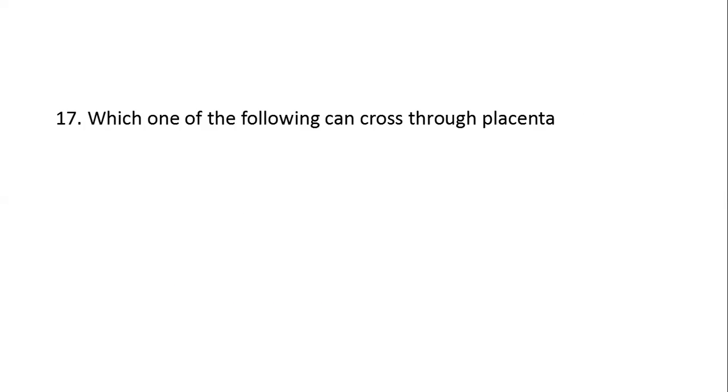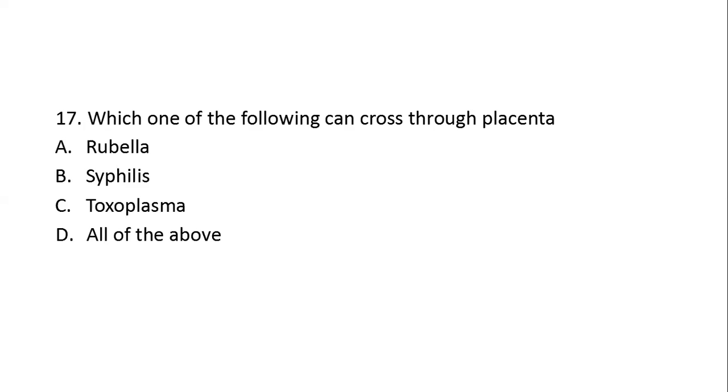Next question. Which one of the following can cross through the placenta? Option A, rubella. Option B, syphilis. Option C, toxoplasma. Option D, all of the above. Here, the right answer is option D, all of the above. Rubella, syphilis, and toxoplasma can cross through the placenta and infect the fetus in the uterus. Rubella is a virus. Syphilis is caused by Treponema pallidum, which is a bacteria. And Toxoplasma gondii is a parasite.